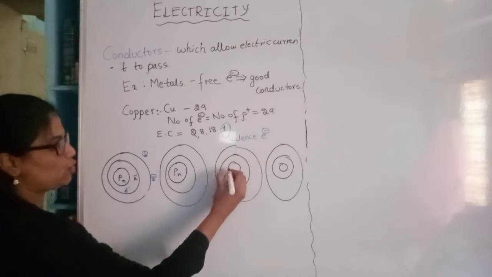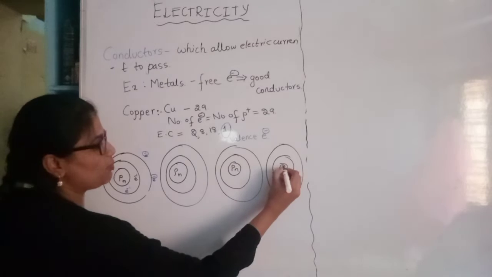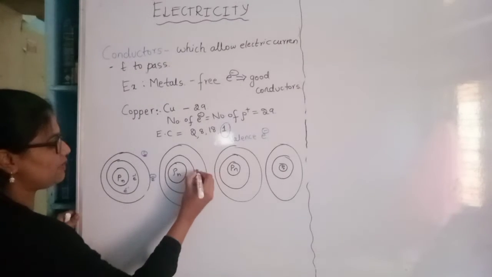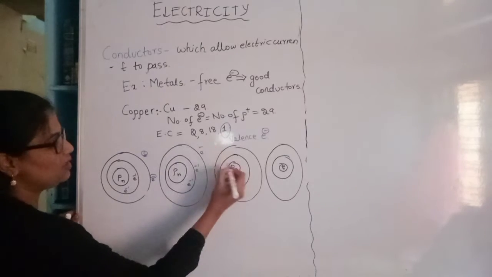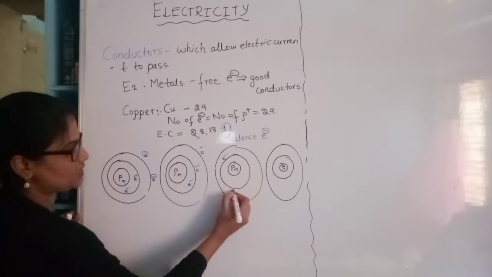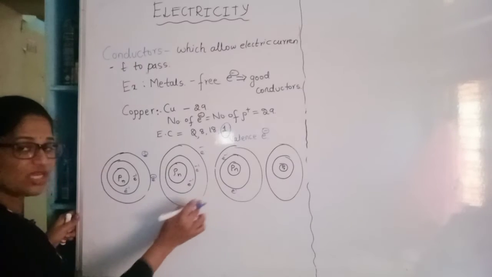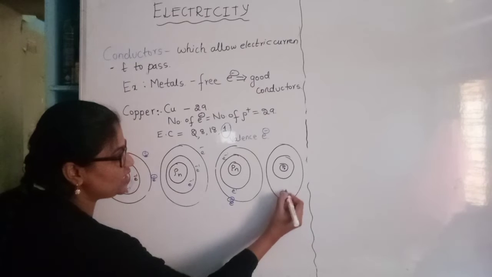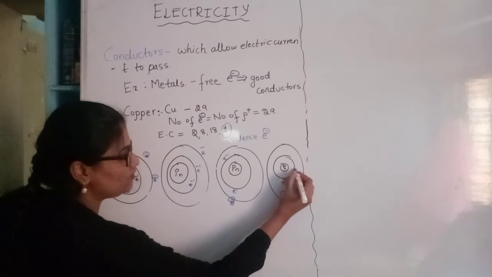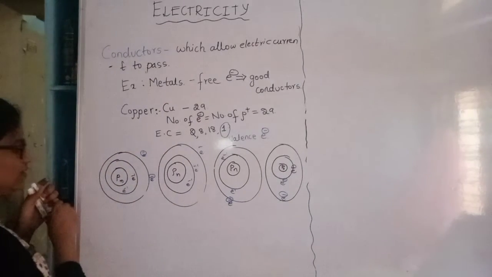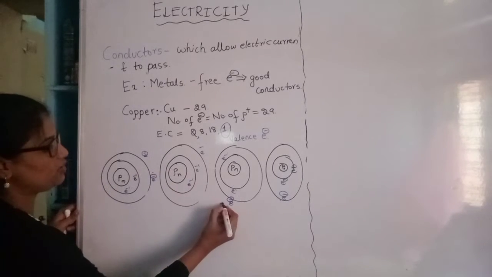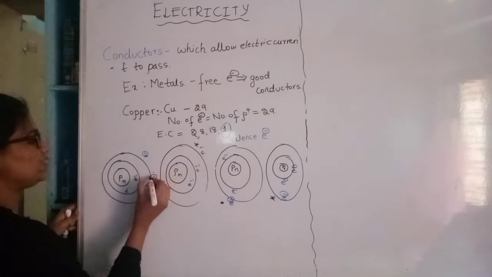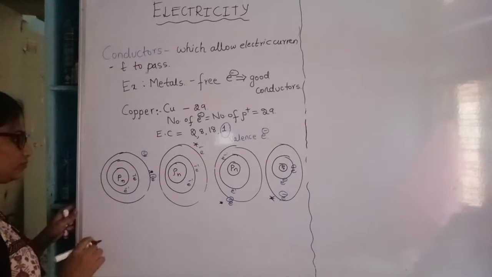So as I said, proton, neutron, proton, neutron, forming the nucleus, and electrons will be revolving in the shells. In the last shell of an atom, we have one electron which is free. This one is a valence electron, this one is a valence electron, this one is a valence electron, and this one is a valence electron.